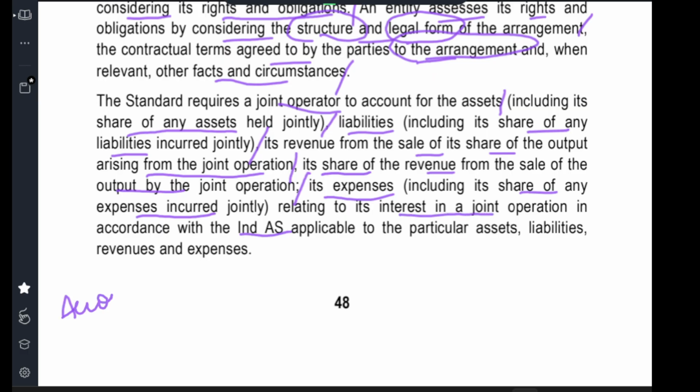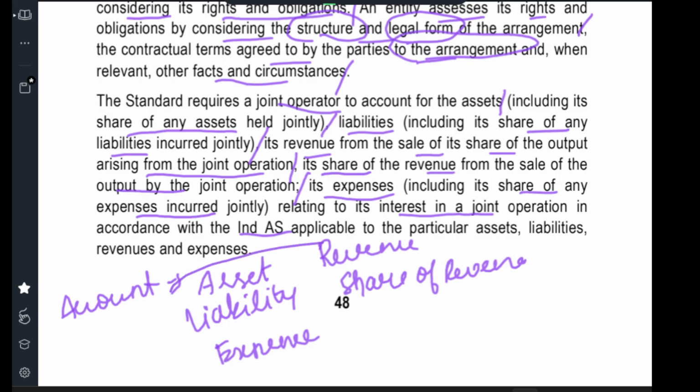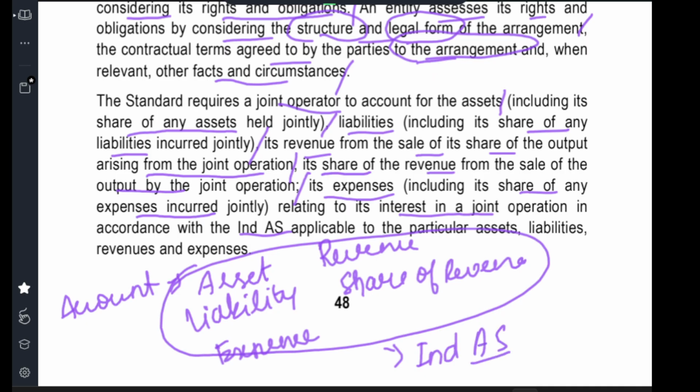What do they need to account for? First, they need to account for assets, then liabilities, and then also revenue. Not only revenue, they also need to account for their share of revenue. Not only the share of revenue, they also need to account for the share of expenses. All of these need to be accounted for as per Ind AS. That is what has been said in this paragraph.